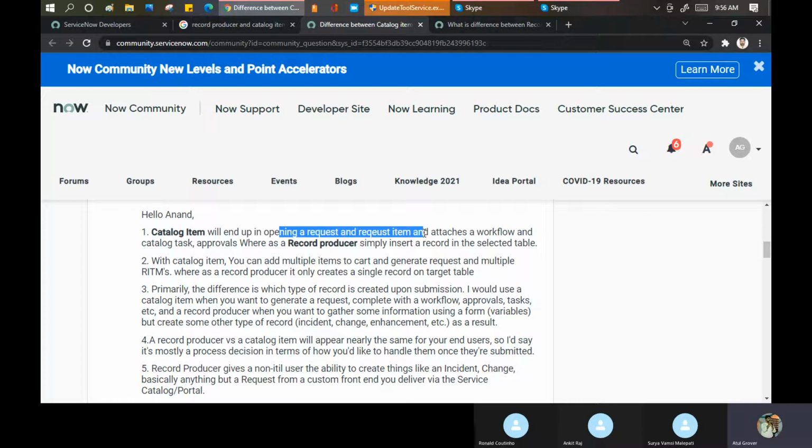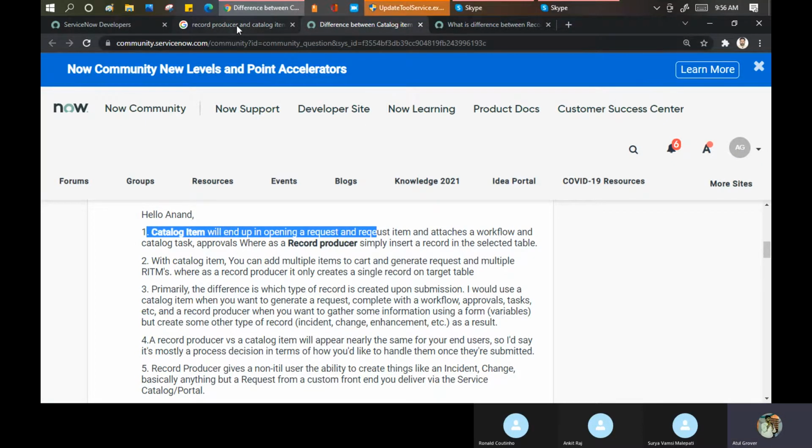REQ and RATM. If you see, in the last 2 or 3 days when I click on submit, I get 2 records, REQ and RATM. I did not write code for the RATM. I just wrote code for the REQ because my item is being created. I'm creating a catalog item, just putting a catalog item on the portal. I'm not putting anything on the REQ. Then how has REQ been generated? Because that is a separate concept. That is the thing here.